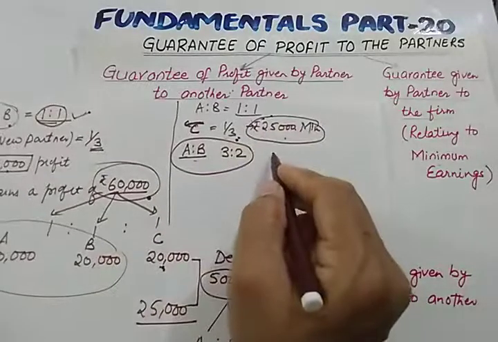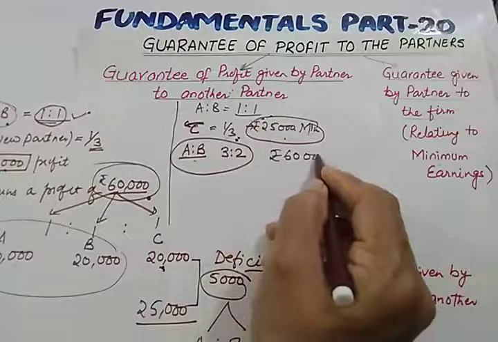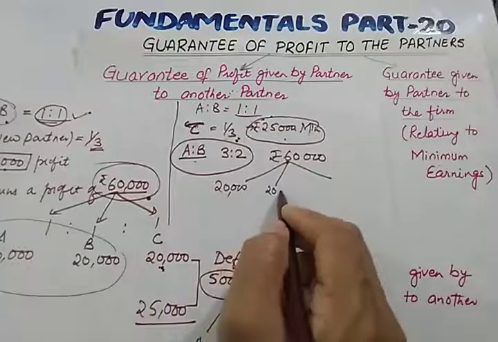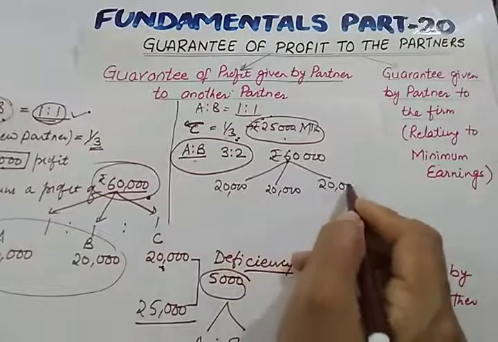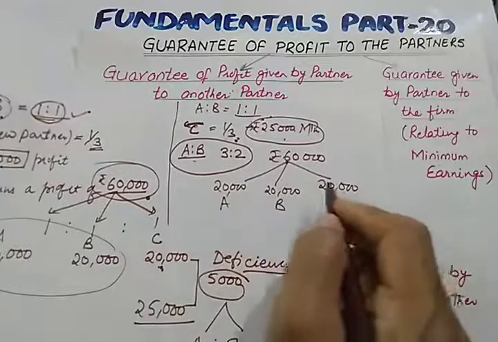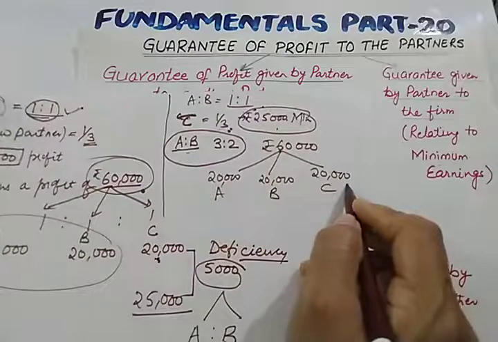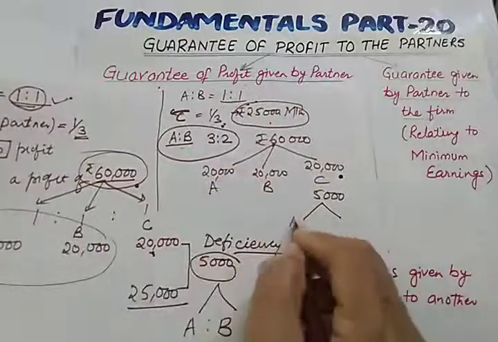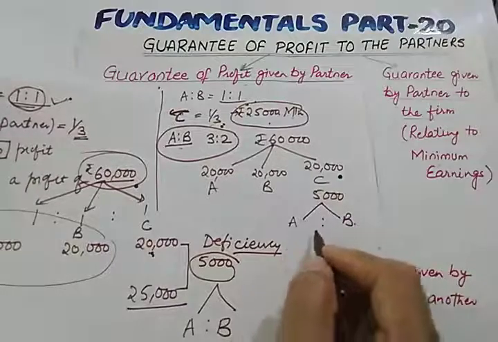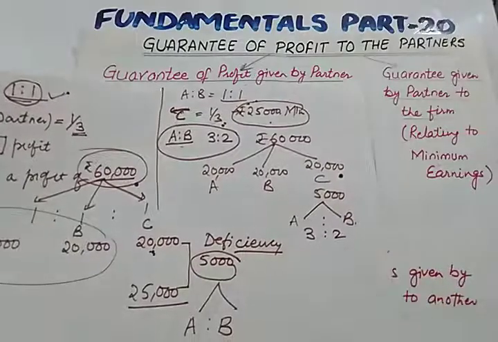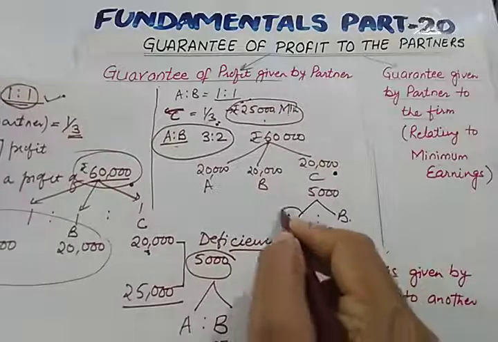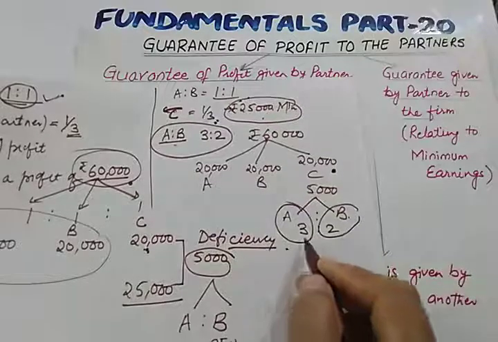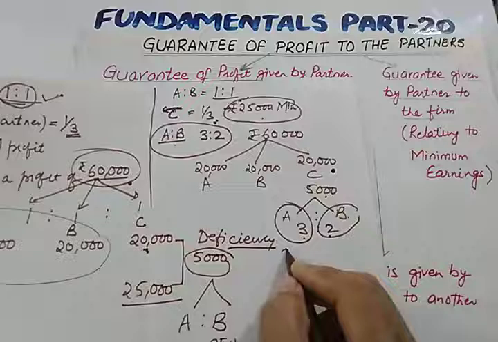So let us say, suppose the firm earned a profit of 60,000. Then when we divide this profit among A, B and C, there is a deficiency of 5,000 which will be recovered by, who will recover the deficiency? A and B in the ratio of 3:2. So can you calculate how much deficiency will be recovered by A and how much will be recovered by B? Yes, it will be 3/5 multiplied by 5,000.